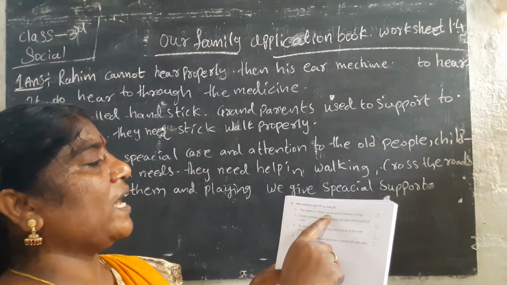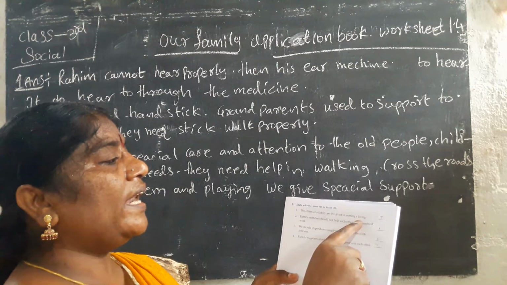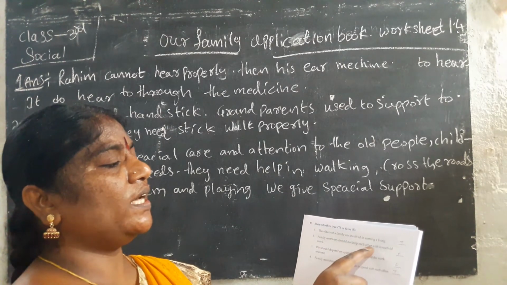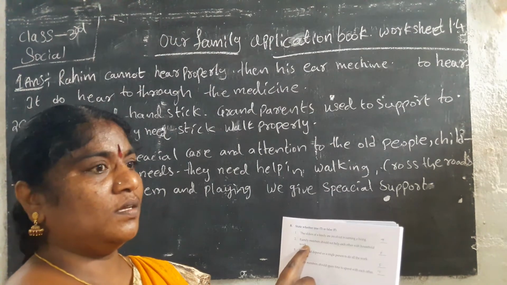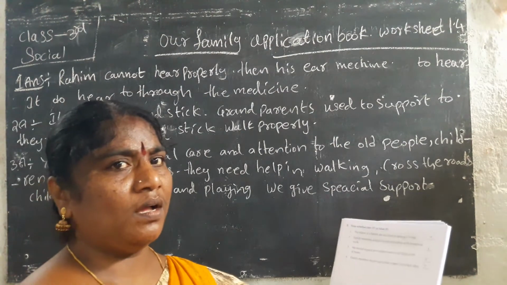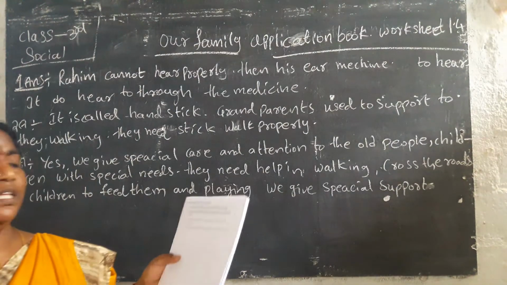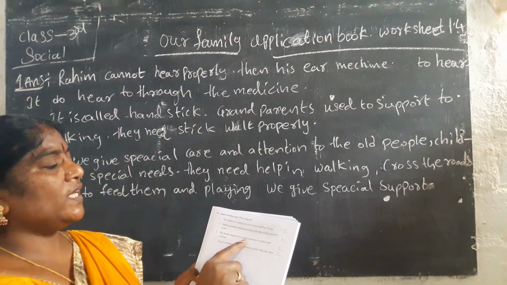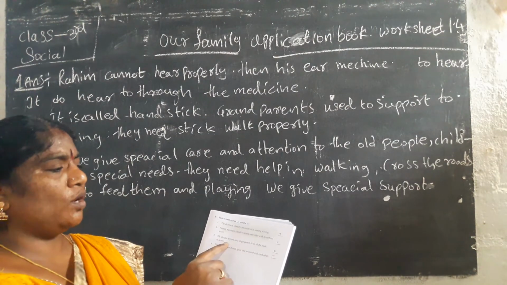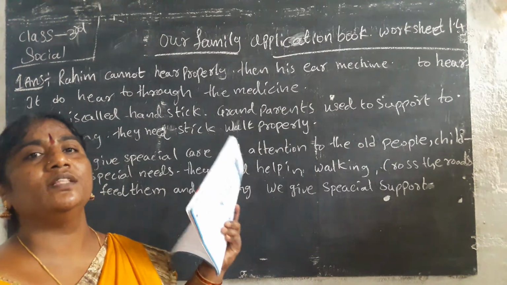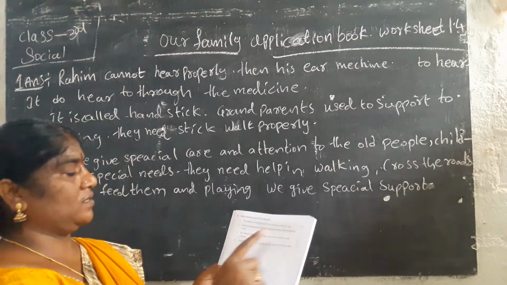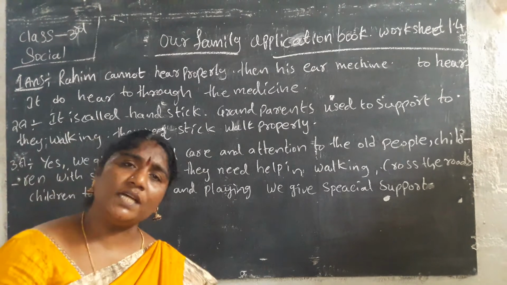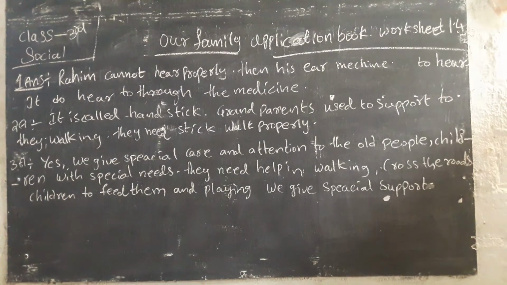The elders of the family are involved in earning a living. Yes. Family members should not help each other with household works. Family members not help? Yes, we can help each other in our family. Then that is false. It is wrong, so false. We should depend on a single person to do all the works at home. No, we cannot. We can share the works. That means it is false. Family members should spare time to spend with the others. Yes, with the others and family members, sharing also.